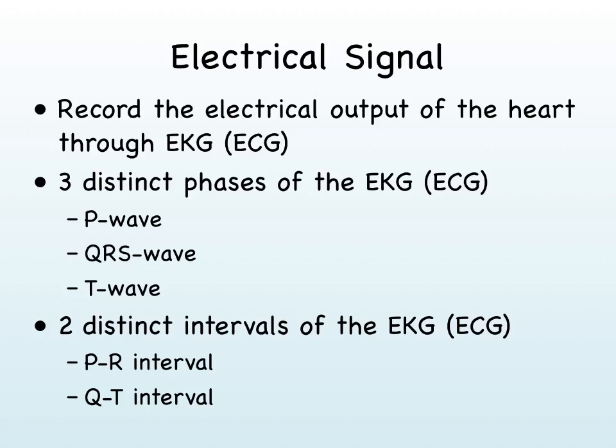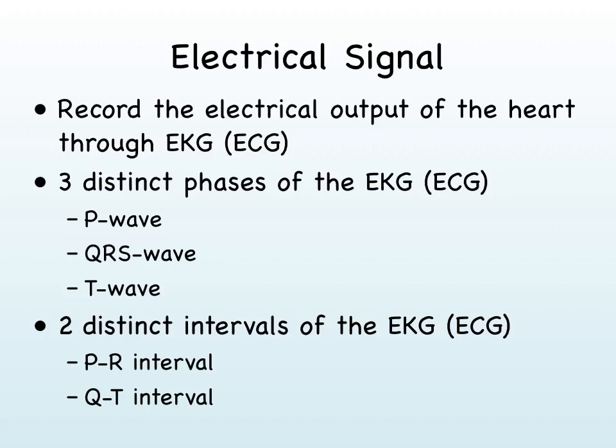But how does this relate to what we measure? And so what we measure is the electrical signal passing through the heart, known as the EKG or ECG, an electrocardiogram. We have three distinct phases within the ECG: the P wave, the QRS complex or QRS wave, and then the T wave. Then we have two distinct intervals within this: the PR interval and the QT interval. And then we have a third segment that we usually refer to as the TP interval.